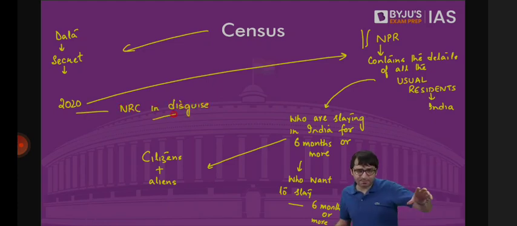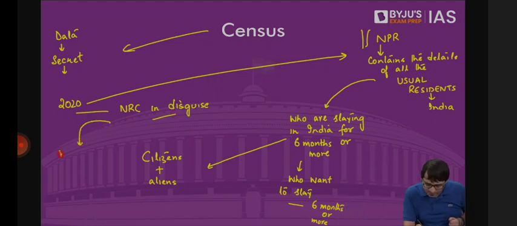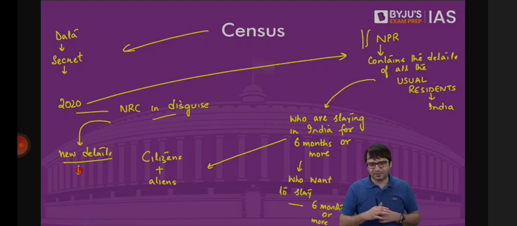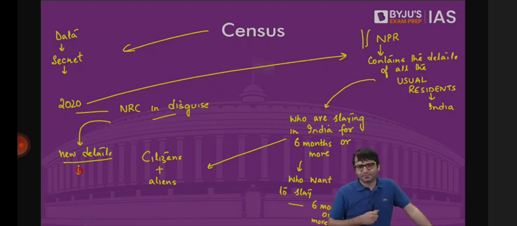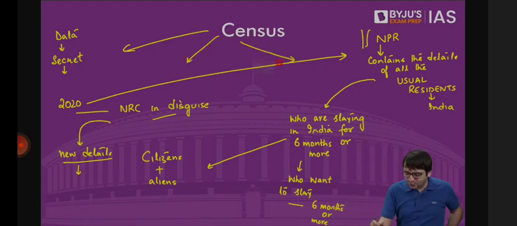And since there are people protesting against NRC, we will not implement NPR because this is not NPR, this is NRC. Why? Because now new details you had to provide. Because in 2010, 2015, when NPR was carried out, questions were asked. Questions in the sense, census is carried out in 2 phases. First, there is house listing. Then there is population enumeration.